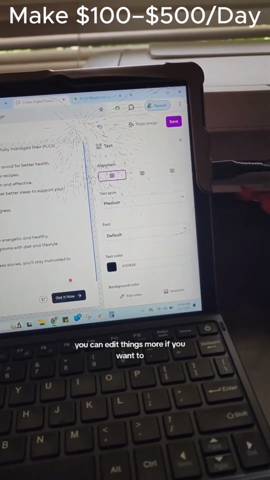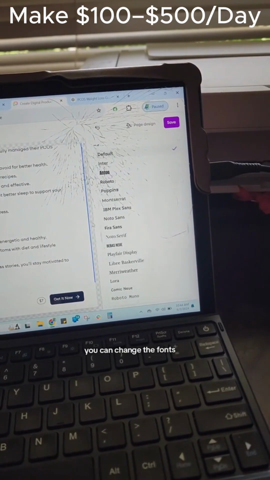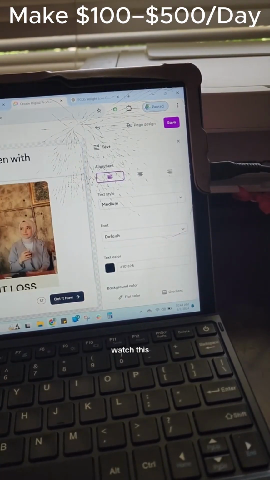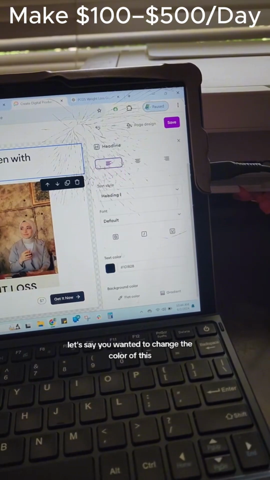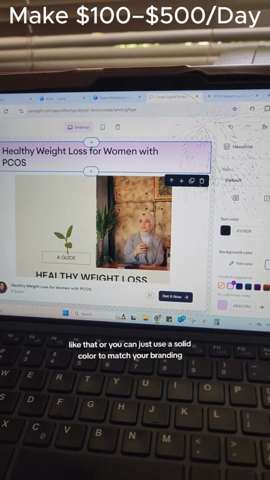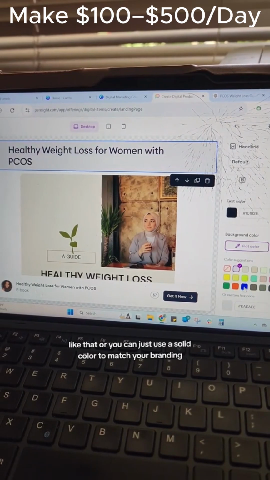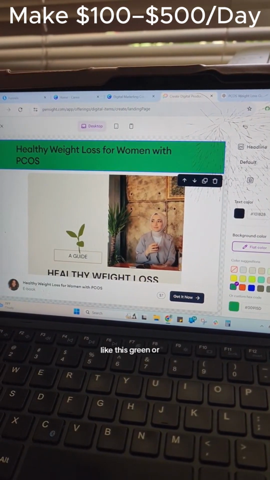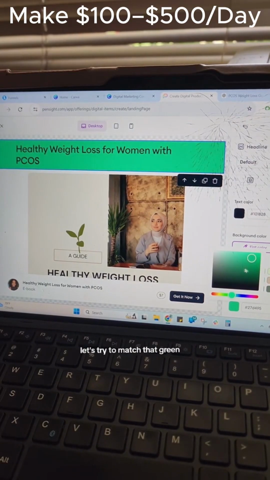Now, again, you can edit things more if you want to. You can change the fonts to match your branding. You can change the colors. Watch this. If you wanted to change the color of this, you can make it like that, or you can just use a solid color to match your branding. Bro, you can literally do whatever you want. Let's make it look more like this. Green. Let's try to match that green.